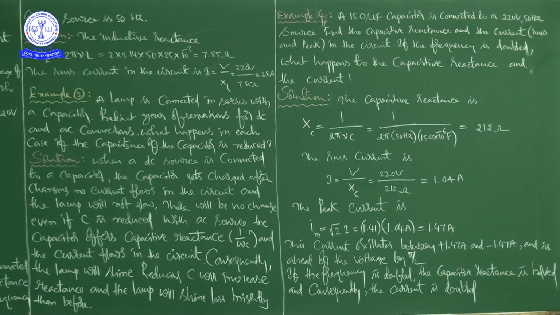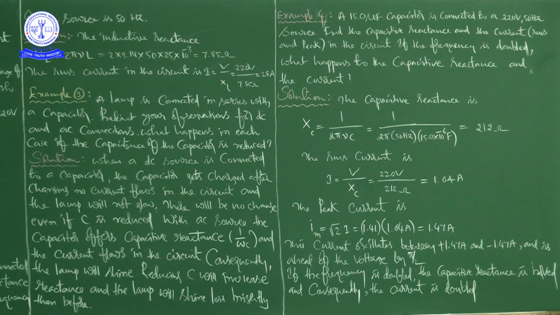Here, in case of DC, what happens before reduction and after reduction? In case of AC, what happens before and after reduction? That is what he is explaining. When a DC source is connected to a capacitor, the capacitor gets charged.